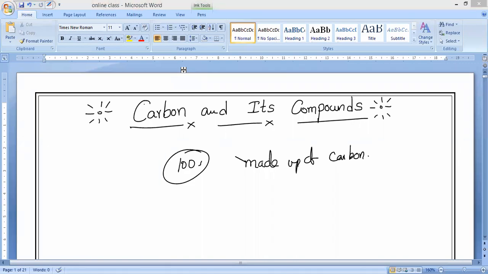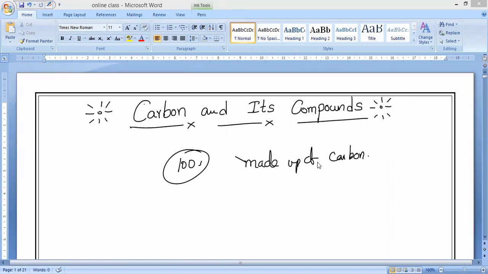That is the importance of carbon in our daily life. That is why we should study carbon and its compounds. It is a part of our life, and even our body is made up of carbon and its compounds. So that is the reason we ask: why does carbon form such a huge variety of compounds?